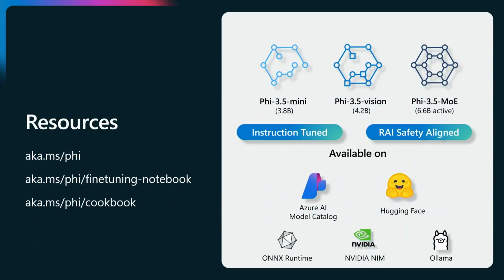All right, so this concludes our presentation on the Phi model family and customization through fine-tuning. I want to leave you with a few resources where you can find more information on Phi, including the Phi cookbook, which I think is an excellent place to get started if this is the first time you try the Phi models. There's lots of resources over there.